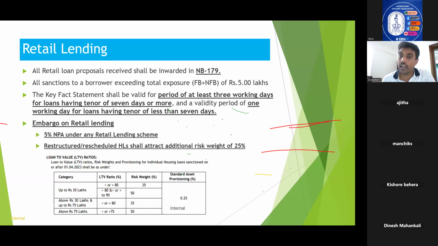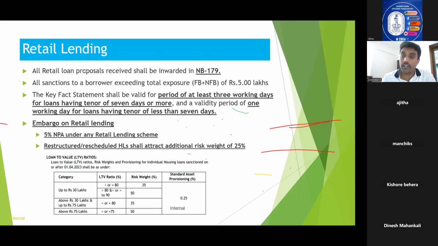Each loan has an impact on our capital structure. So suppose you have a loan outstanding of say 25 lakhs, you need to have a particular amount of capital set aside for that one, because tomorrow, if that loan goes bad, we need to have a cushion for that particular loan.